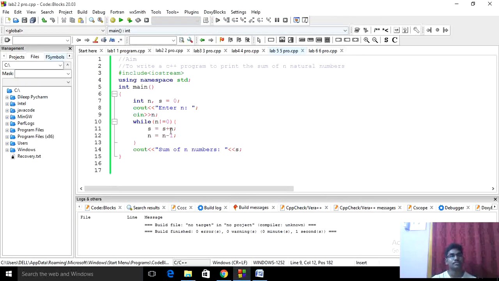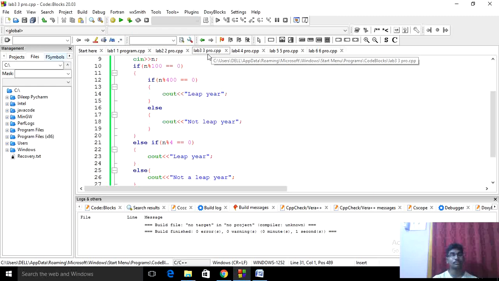Okay, sum of numbers is 15. It will keep assigning until the while loop condition becomes false. It will be assigning until the number gets to 0. Okay, we'll move on to the third program.